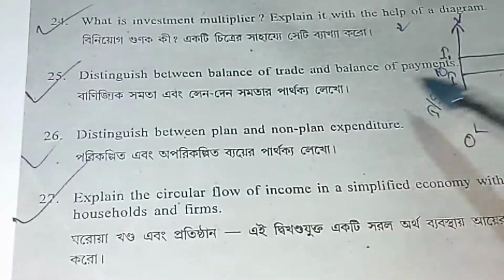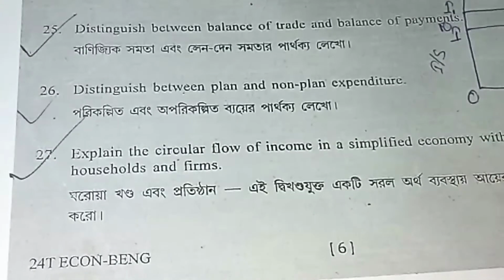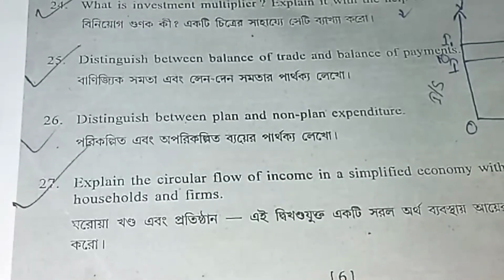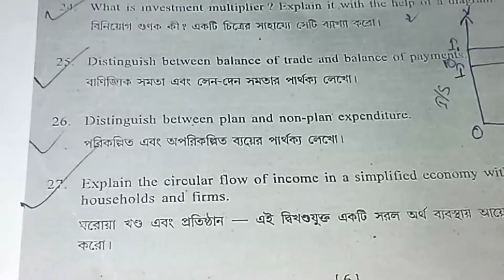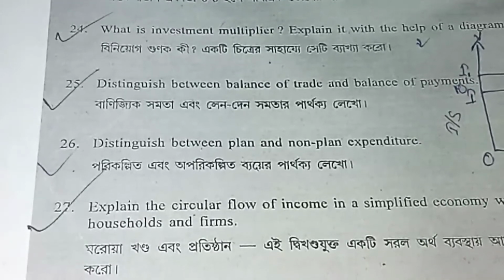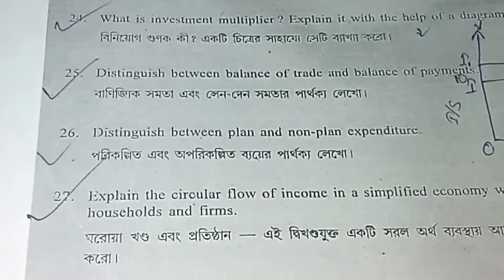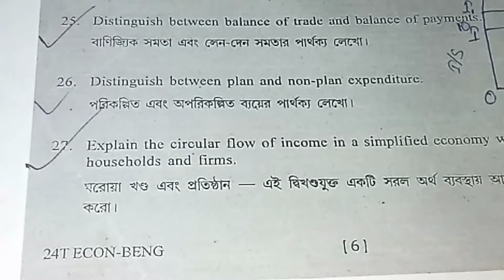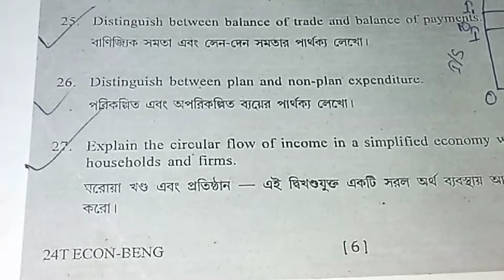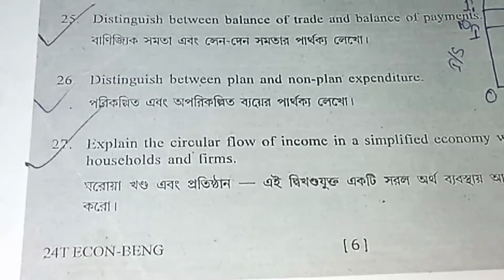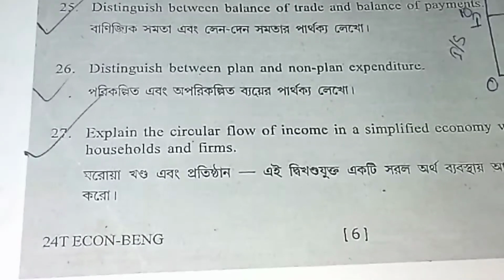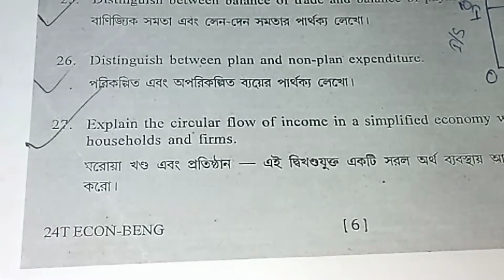Distinguish between balance of trade and balance of payment. Balance of trade means the account of import and export of visible items only. But balance of payment covers accounts related to goods and services. In balance of trade, only the current account is included, but in balance of payment, both current and capital accounts are included. Another difference: balance of trade shows an increase or decrease in the economy, but balance of payment is the balance for the accounting year.